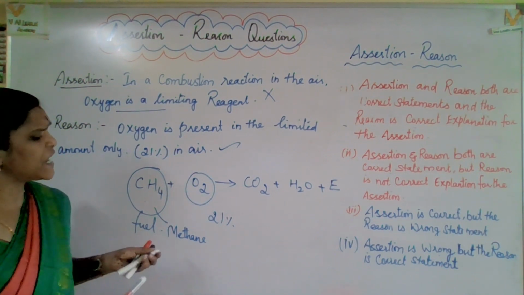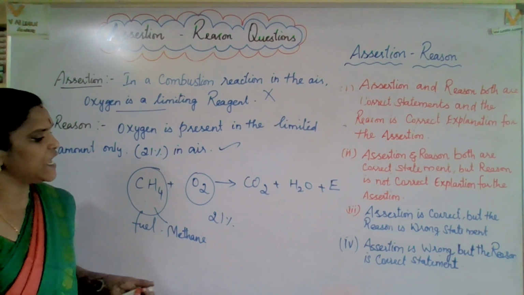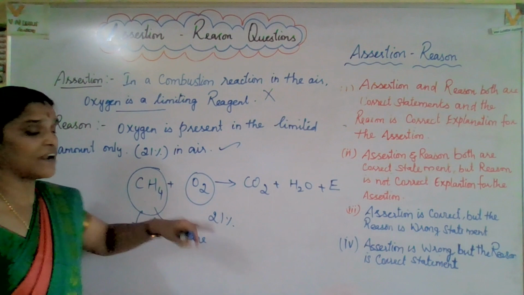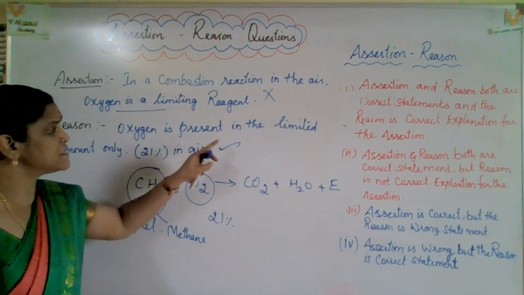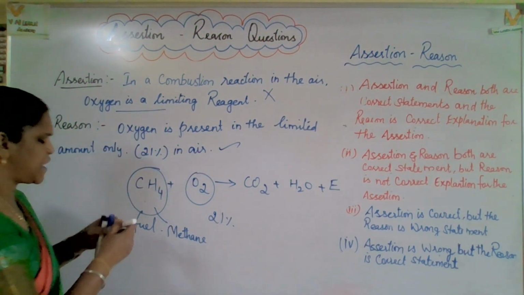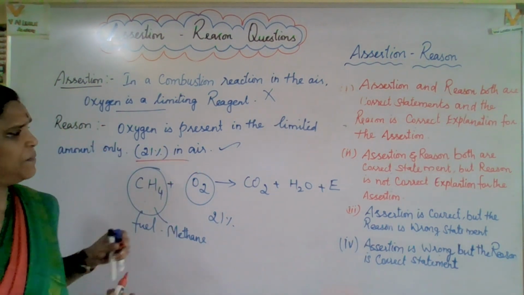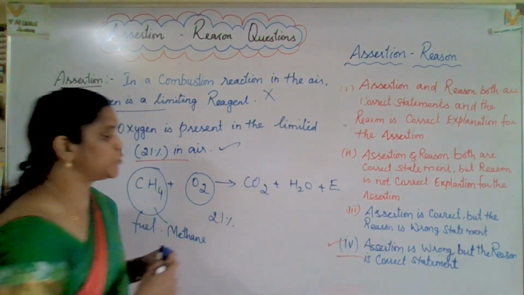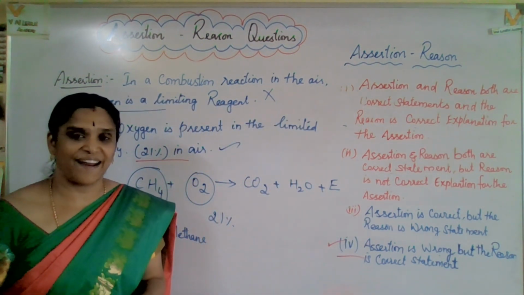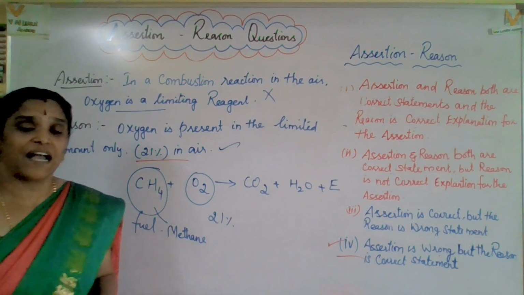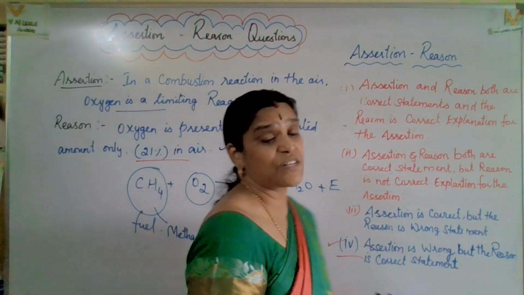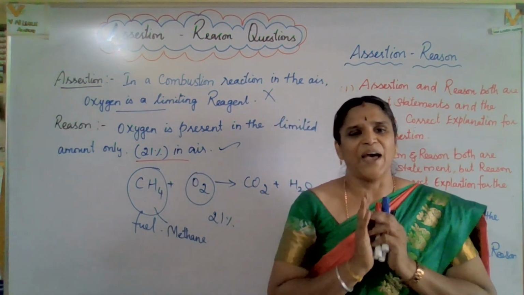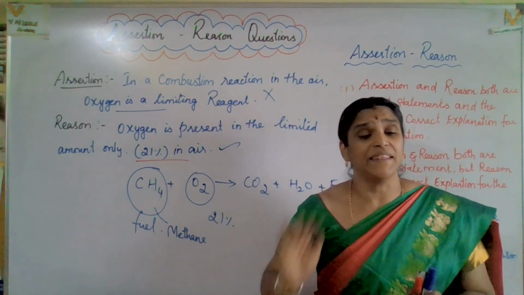Okay. Now, which is the correct option? Option D: the assertion is wrong, but the reason is a correct statement. It's not relevant, but it's a correct statement. Oxygen is present in a limited amount, that is 21 percent, it's correct. So option D, the fourth one, is correct. I hope you got a clear idea about all these questions. Come on, let us check some more interesting and important assertion reason questions in our next session.